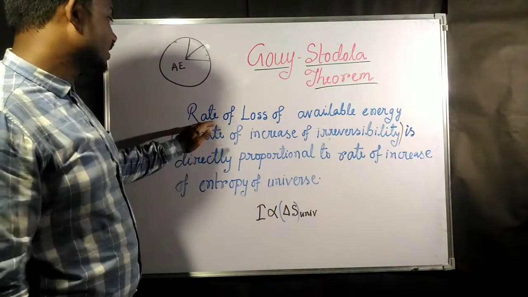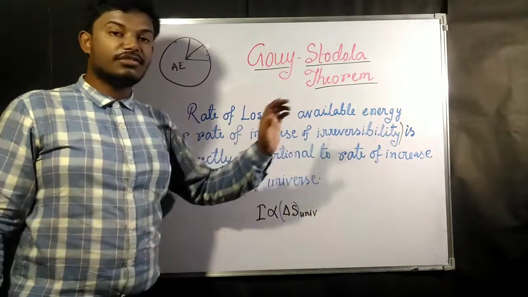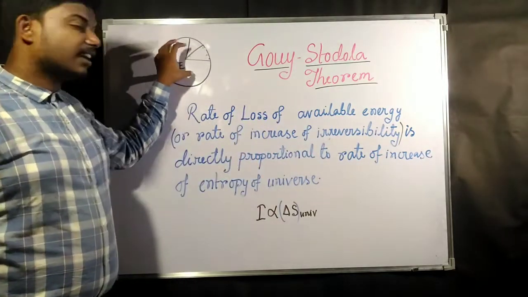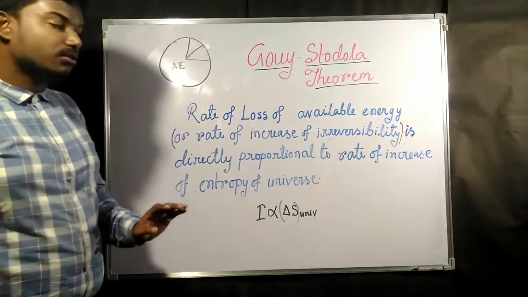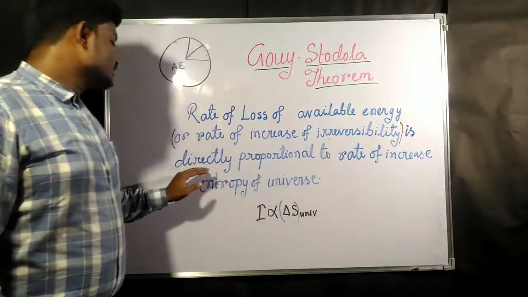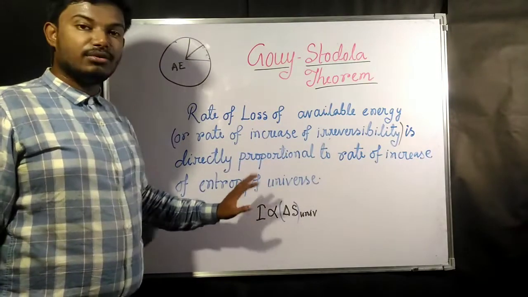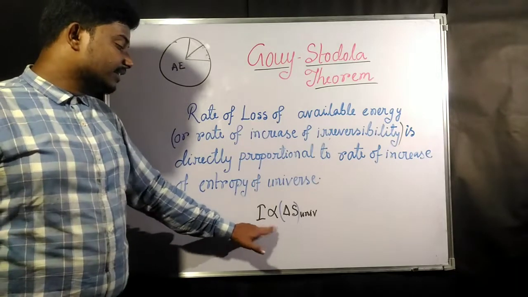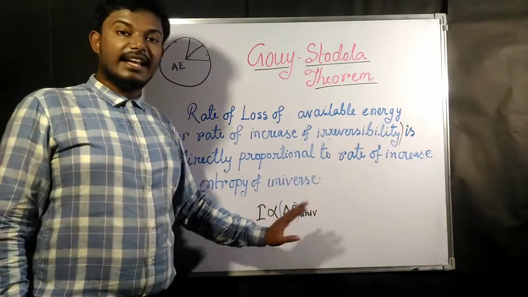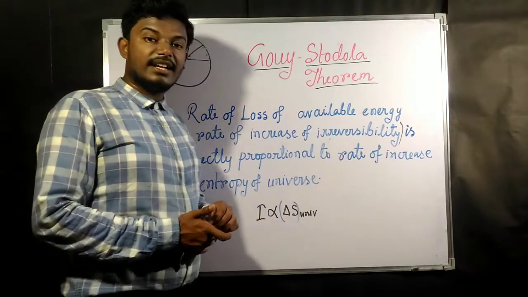So they have said that the rate of loss of available energy, or the rate of increase of irreversibility, if available energy is going to decrease, the irreversibility is going to increase, and it is directly proportional to the rate of increase of entropy of the universe. So we can directly write that if irreversibility is denoted by I, then it is directly proportional to del S universe, and del S universe is never going to decrease.